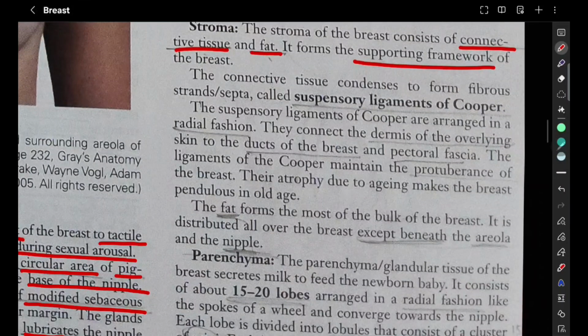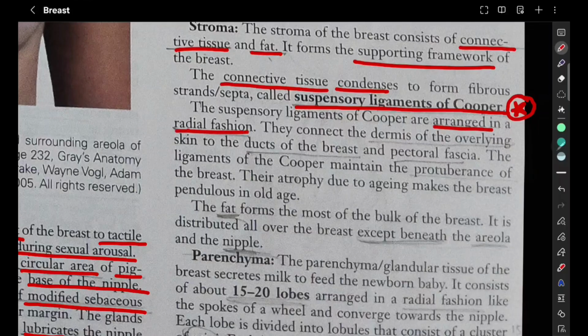Okay, the connective tissue will condense to form fibrous strands or septa called suspensory ligaments of Cooper. So this is an important word over here. You have to write about the suspensory ligament of Cooper, which is nothing but condensation of the connective tissues. These are arranged in radial fashion. They are going to connect the dermis of the overlying skin to the ducts of the breast and pectoral fascia.